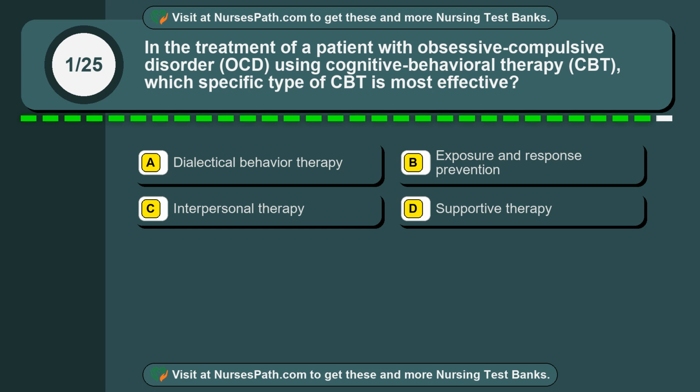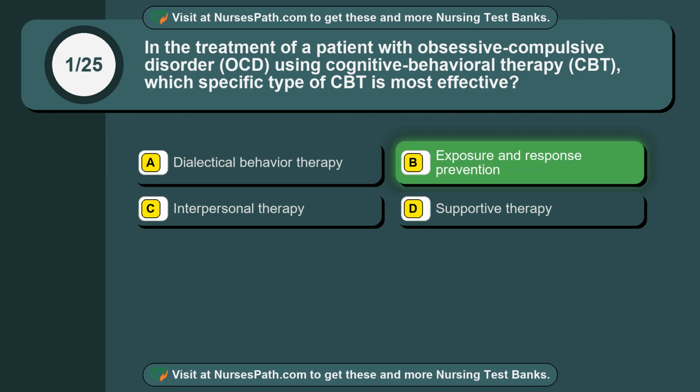Question 1. In the treatment of a patient with obsessive-compulsive disorder (OCD), using cognitive behavioral therapy (CBT), which specific type of CBT is most effective? Option A. Dialectical behavior therapy. Option B. Exposure and response prevention. Option C. Interpersonal therapy. Option D. Supportive therapy. The correct answer is option B.